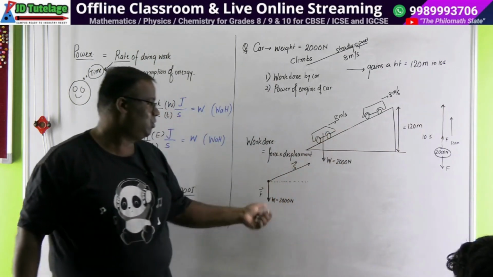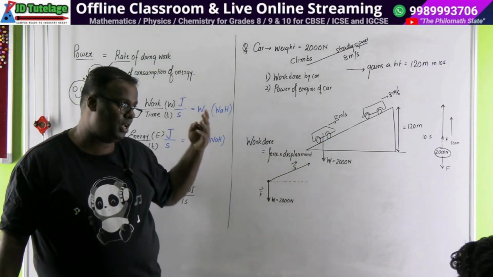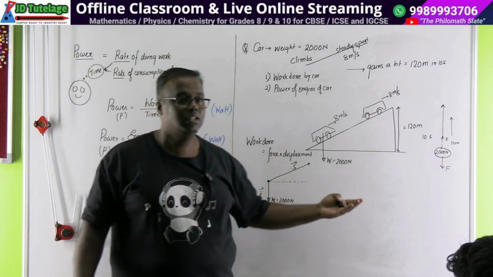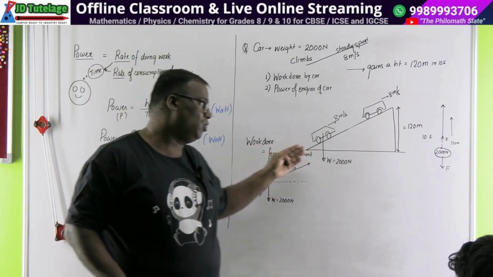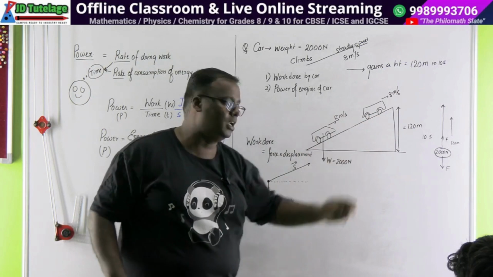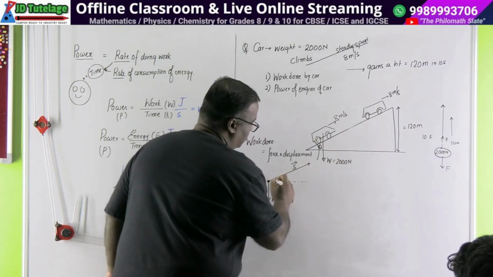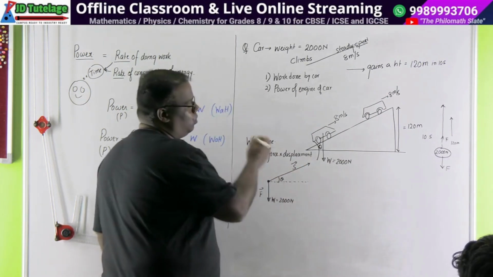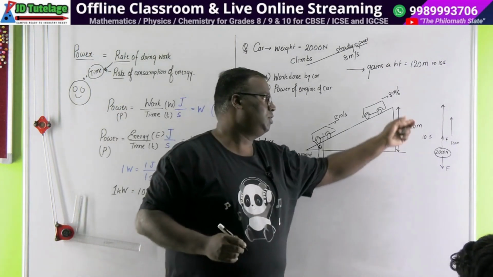यहाँ होने से force और displacement एक ही direction में नहीं है. वर्क जब भी आप कैलकुलेट करेंगे ये दोनों एक ही डायरेक्शन में होना पड़ेगा. Then you can now ask, sir, what is the work done by the engine in going in this direction? There is a work done. In that case, they have to specify me the theta for this angle. मुझे ये थीटा देना पड़ेगा, तब मैं इस डिस्प्लेसमेंट को दो कंपोनेंट में तोड़ूंगा और फिर करूंगा. वो तो नहीं दिया ना. So this is the ultimate work done.